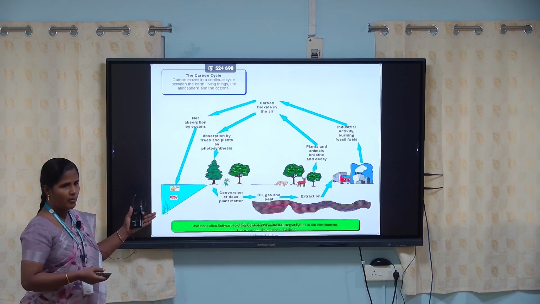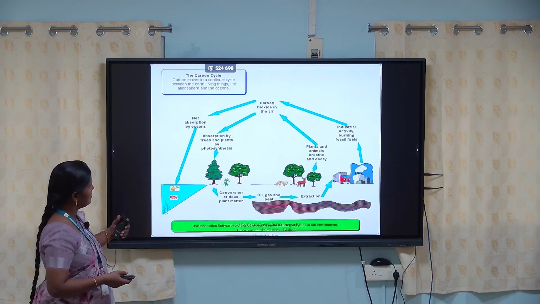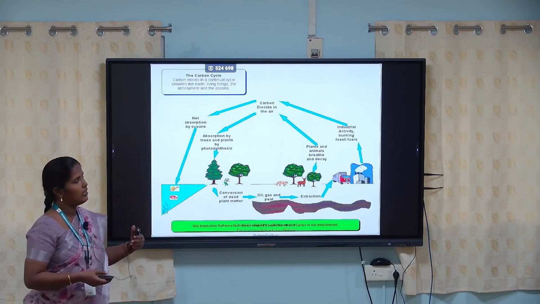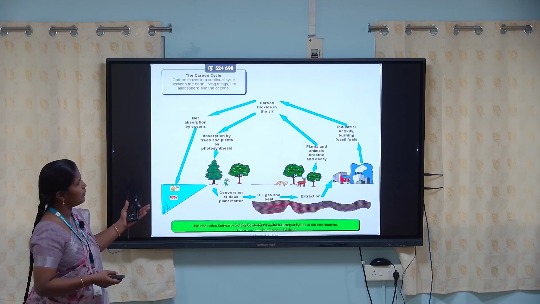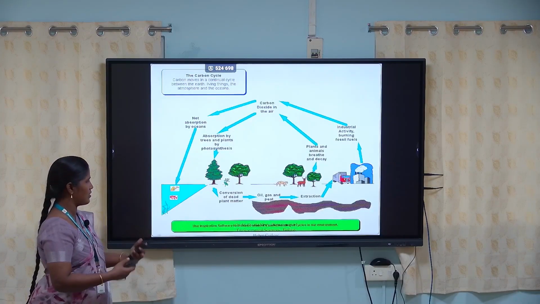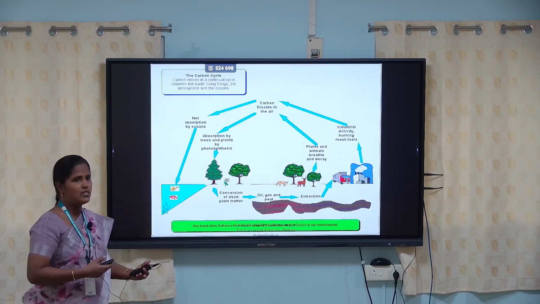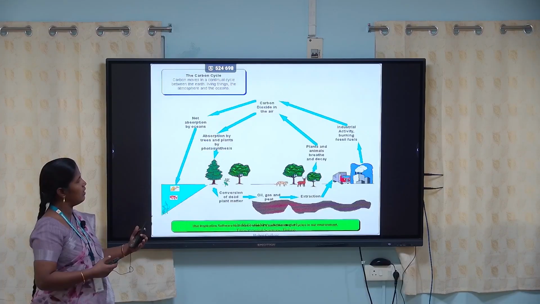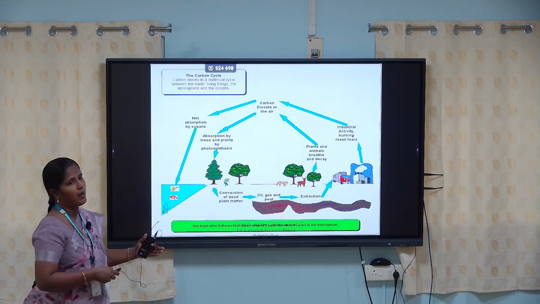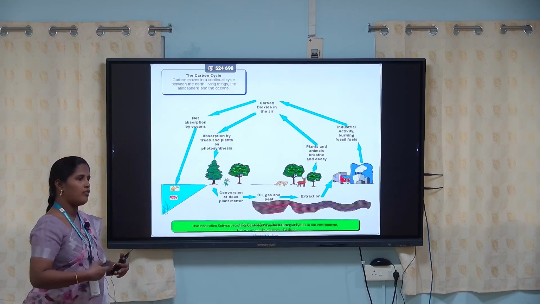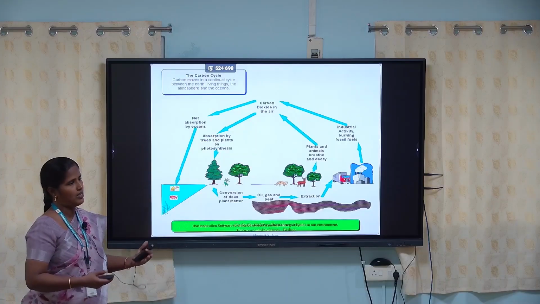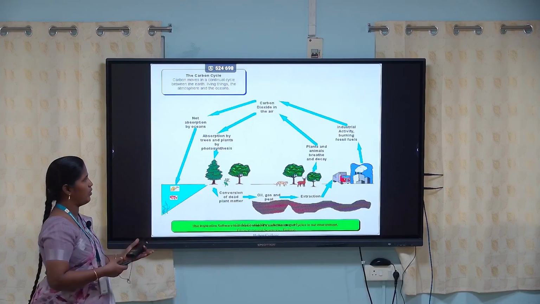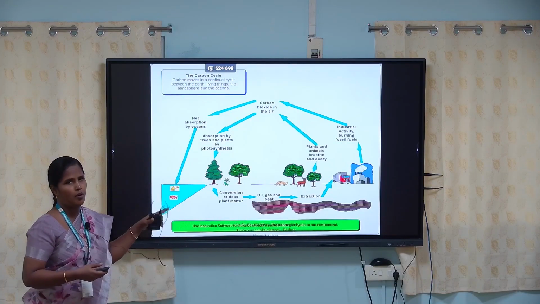The plants take that carbon dioxide and give oxygen to animals. Then both plants and animals die, and again the fossil fuels, the coal, enter into the environment, because this is a cyclic process.